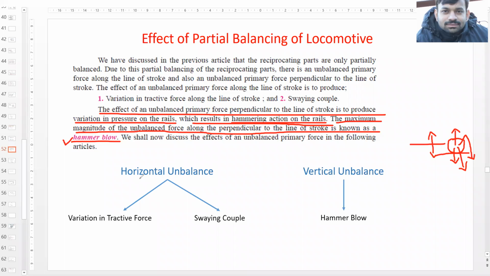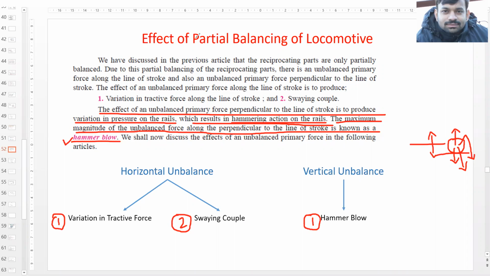So just to conclude, the horizontal unbalanced force produces two effects. One is variation in the tractive force, and second is swaying couple. Okay, and this vertical unbalanced force, that is perpendicular to the line of action, it is producing one effect, that is hammer blow. Okay, and this hammer blow tends to lift the wheels of train from the railway tracks.